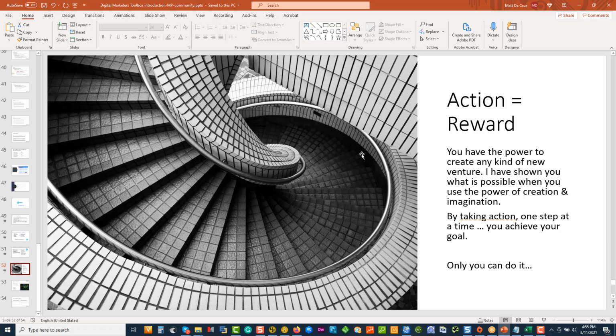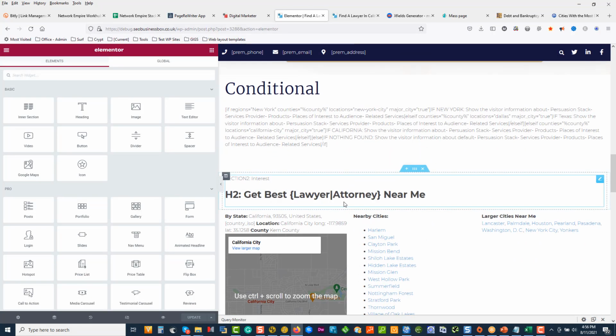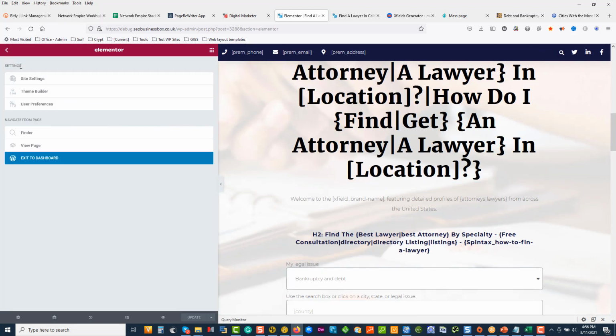And if you look at that over a year, by taking action one step at a time, you achieve your goal. So if you look at where we're at already, in this time I spent with you today showing you, I've already built out a page that potentially can generate, I think it was 2,000, 3,000 pages for those areas we targeted.